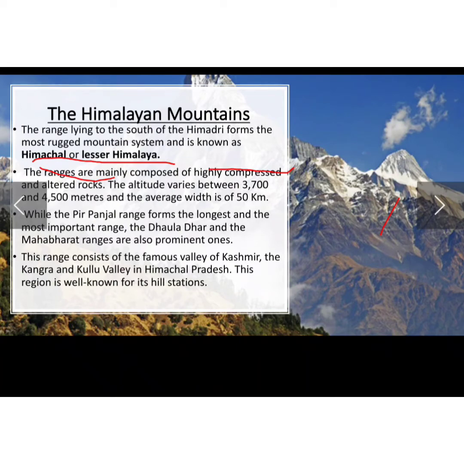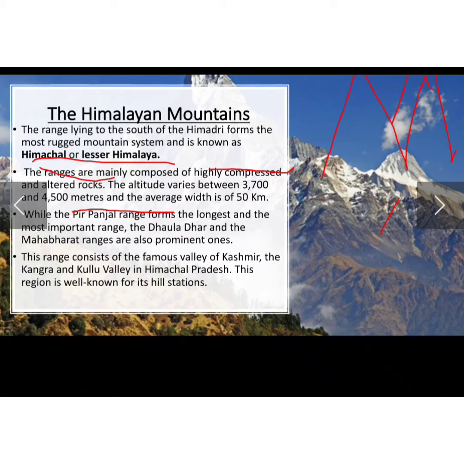Now talking about their important ranges, the Pir Panjal range forms the longest and the most important range. As we all know, the Himalayas have lots of mountains. It is not a single mountain that we call the Himalayas, it is a range of mountains, and in the Lesser Himalaya, the Pir Panjal range forms the longest and most important range.